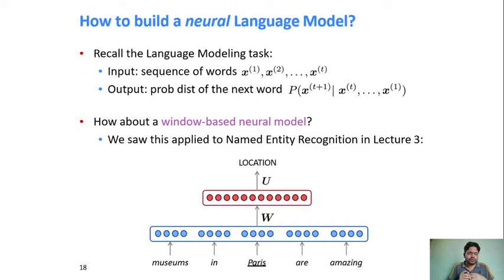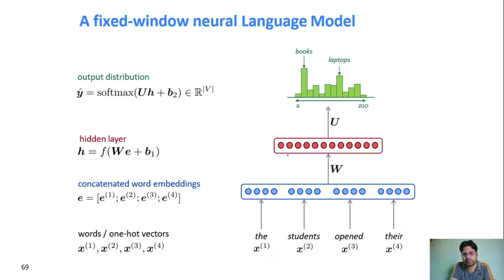So let's look at whether we can make a neural network to solve this problem. As we have seen in named entity recognition, we give the entire window of words and say what the center word is: a location, a person, or an organization. Now let's think on this concept. Can we give 4 words and try to produce the probability of the next word?